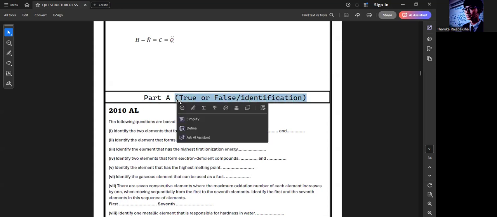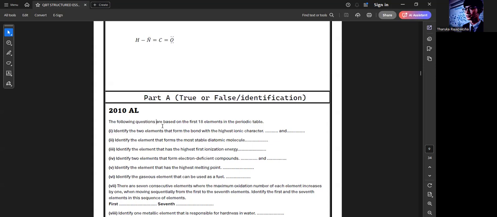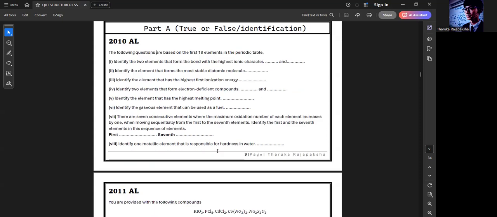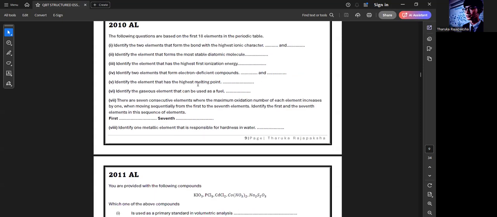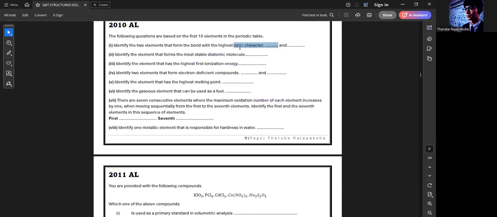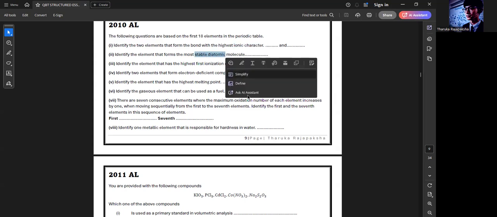Now this one comes with part A every year. In 2010 part A, questions like these are theory parts, people. They are about variations, and sometimes inorganic, right? Sometimes they ask true or false statements. For example, identify the gaseous element that can act as a fuel; identify the element that has the highest boiling point; electron deficient compounds; highest first ionization energy. These are coming from variations. Ionic character, more stable diatomic molecule.